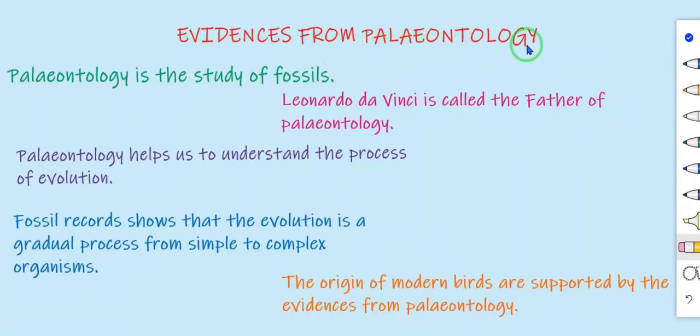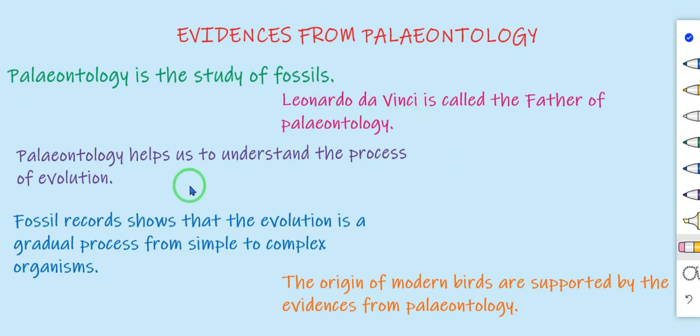Evidences from paleontology. Paleontology is the study of fossils. What is a fossil? A fossil is an animal or plant that lived thousands of years ago which has turned into rock. Leonardo da Vinci is called the father of paleontology. Who was known as the father of paleontology?